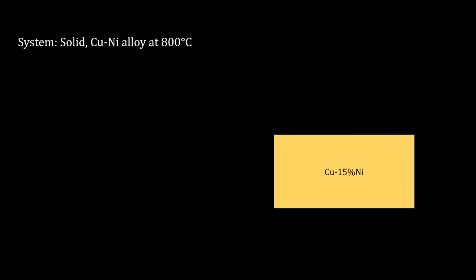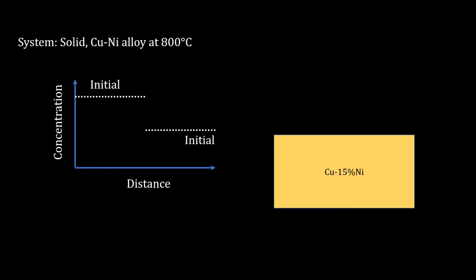If we plot it in a graph of concentration versus distance, initially the left side had high nickel and the right side had low nickel. After some time the final state is uniform concentration of nickel. What do we learn from this case? If there is a concentration difference, it is going to become uniform. But is it always true?